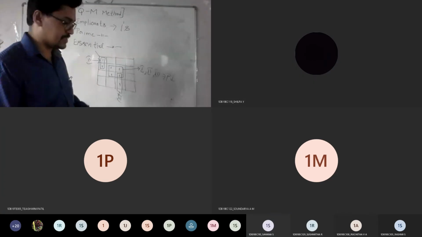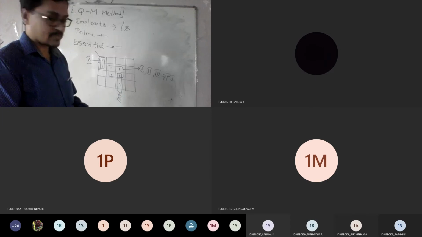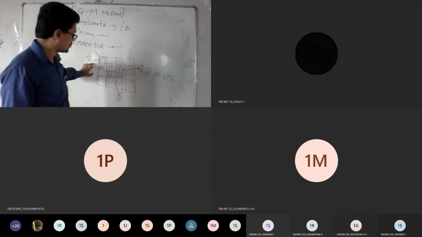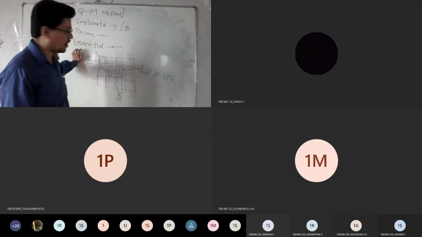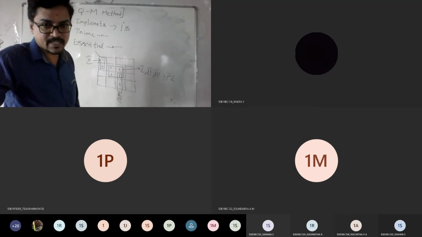So now after knowing this, just look at here. Can you tell me where the possible essential prime implicants can be? So check out here. Group 2, 1 and 3 are here. Okay. So what is the meaning of your essential prime implicant statement?